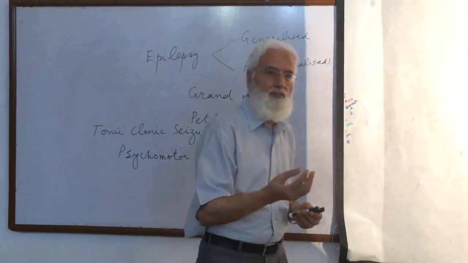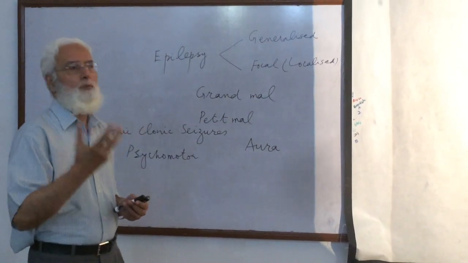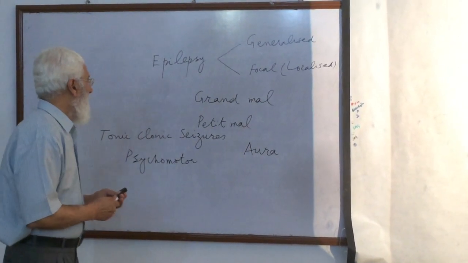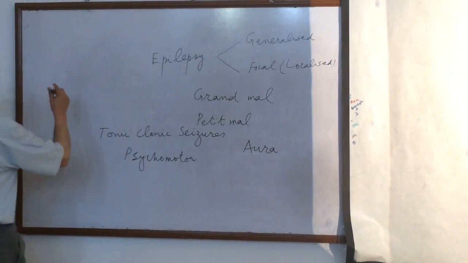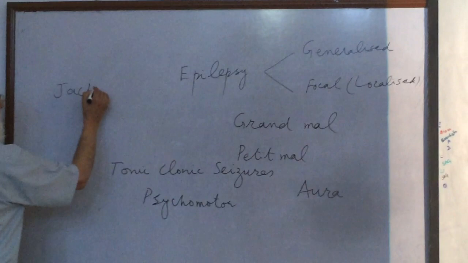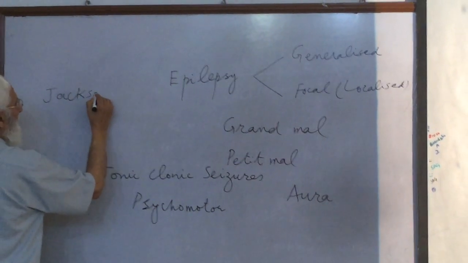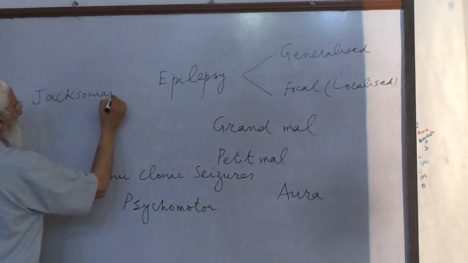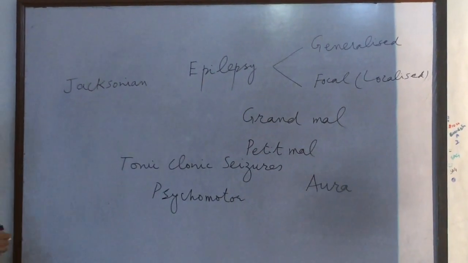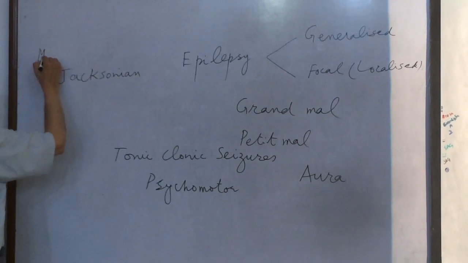This is called Jacksonian epilepsy. It may be motor Jacksonian or sensory Jacksonian epilepsy.